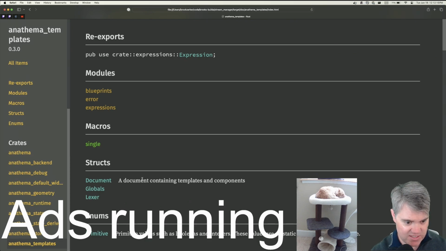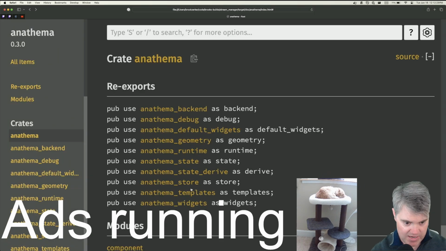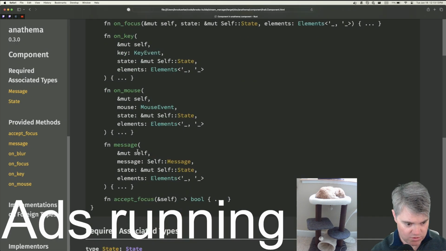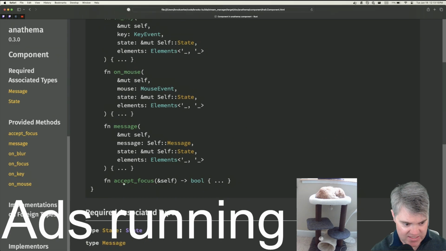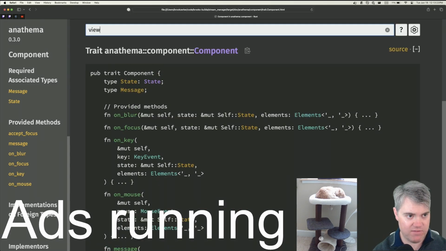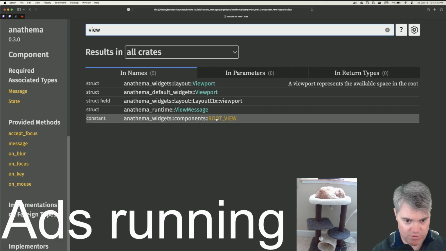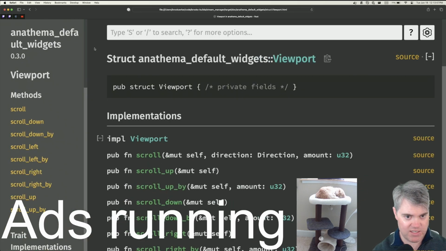Okay, so a document is a document containing templates and components. Is there still such a thing as views? I don't think so. I think they now do other things, right? So if I go to Component, okay, so pub trait Component, type State, and so on, provide methods. Okay, that's cool. So I think it is components then. Can I see a view? A viewport represents the available space in a root. There's also the root view component. Okay, so there's the default widgets viewport, which I don't know if that's what I want.